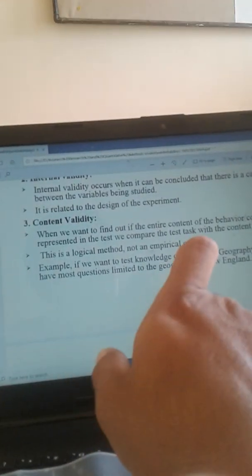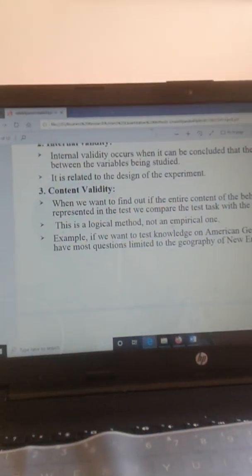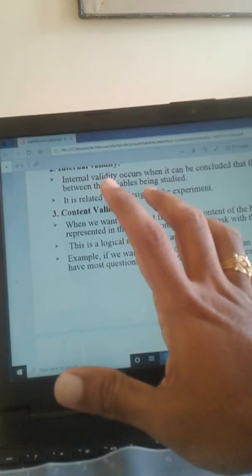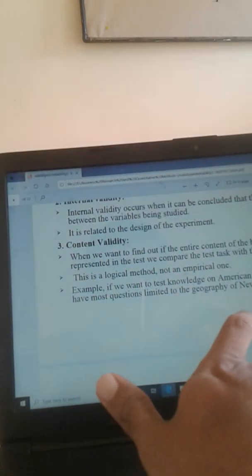So when a researcher is developing a questionnaire, care should be taken that the content is very much relevant, and it has to be framed in such a manner that it covers almost all the areas of the subject matter. Okay.